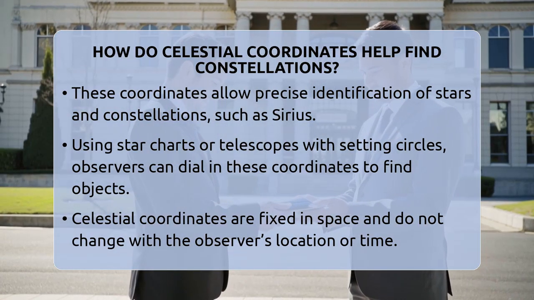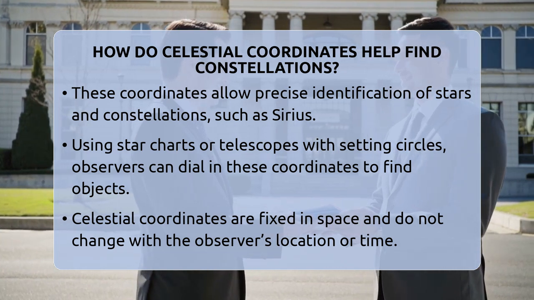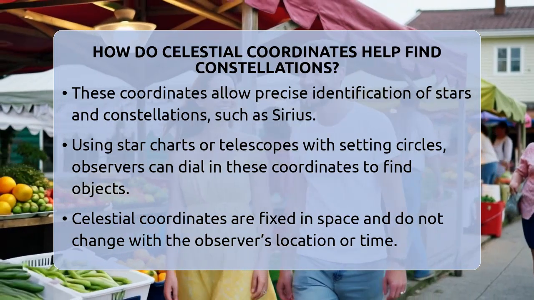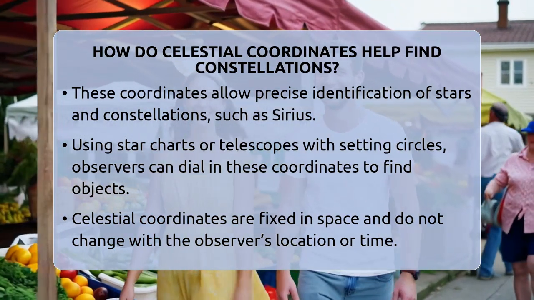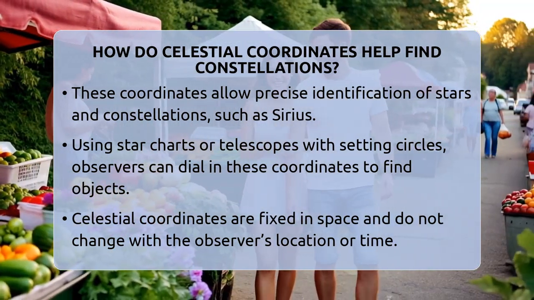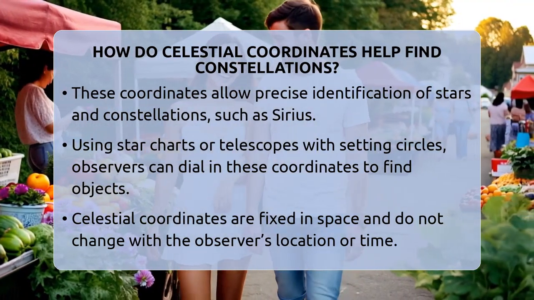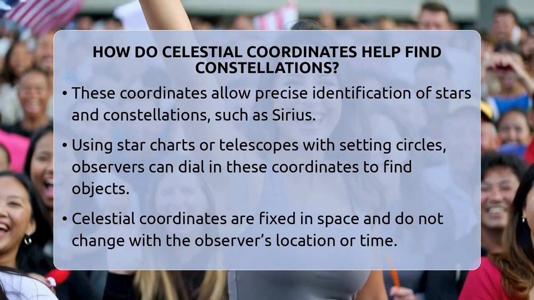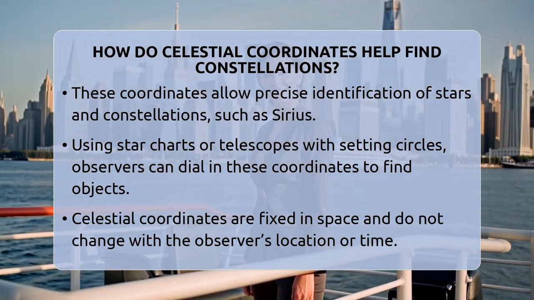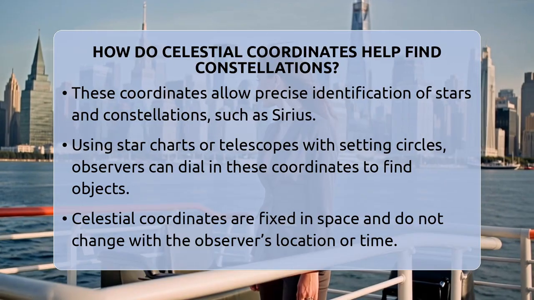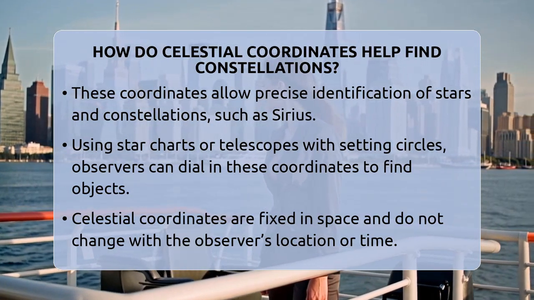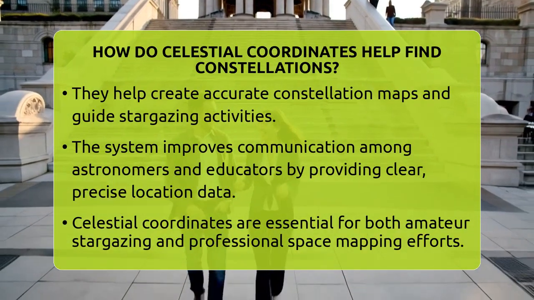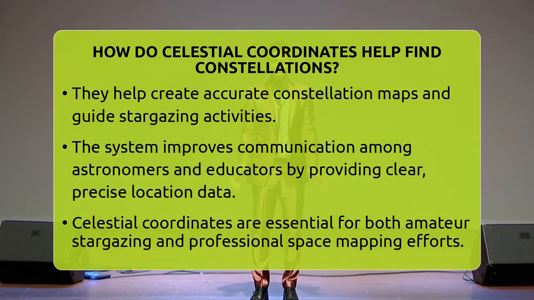This system is especially helpful for stargazing because it doesn't depend on your location or the time of night. Celestial coordinates are like a fixed grid in space, so they stay the same regardless of where you are on Earth. This makes them perfect for creating constellation maps and guiding people through the night sky. When you look at a star map, it shows the sky based on these coordinates, helping you understand where each constellation is located.